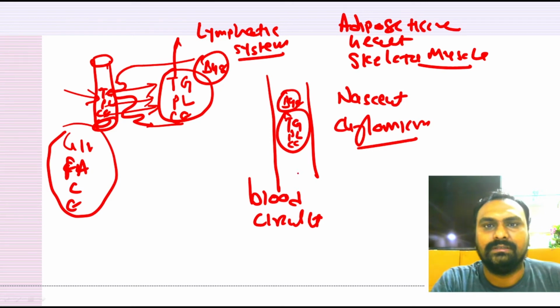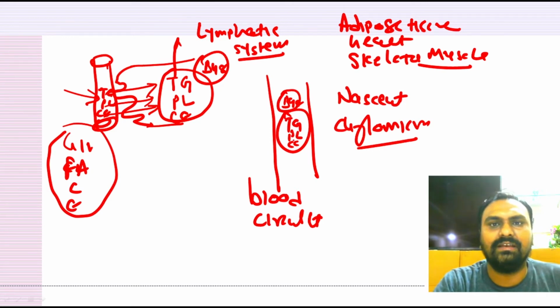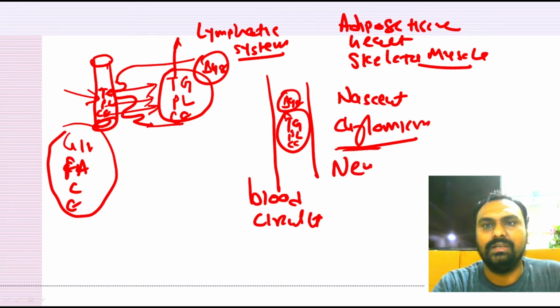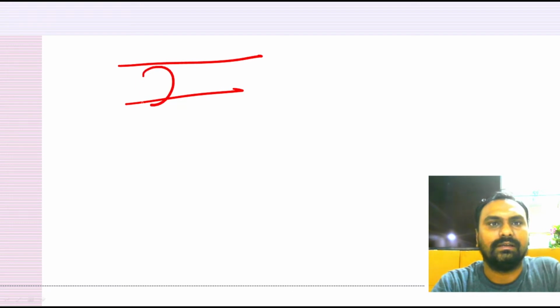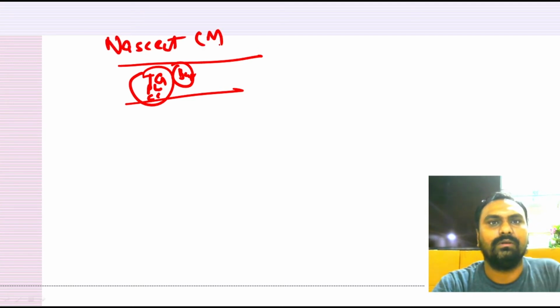So here in the blood, ApoB48 along with the triglyceride, phospholipid and cholesterol will form the nascent chylomicrons. Nascent means newly synthesized. Right? So if I draw the diagram again, this is the blood circulation that contains the triglyceride, phospholipid, cholesterol, and B48. That is a nascent chylomicron.